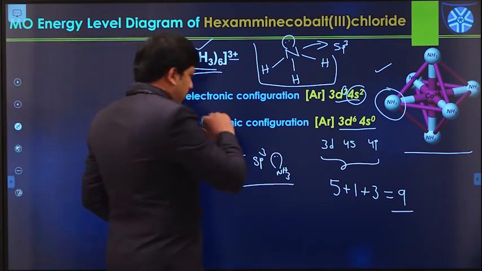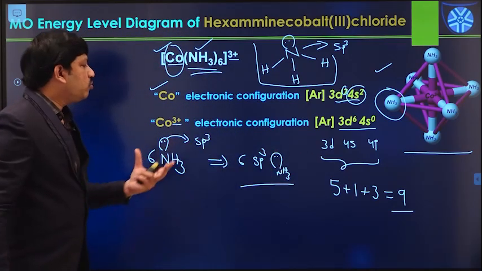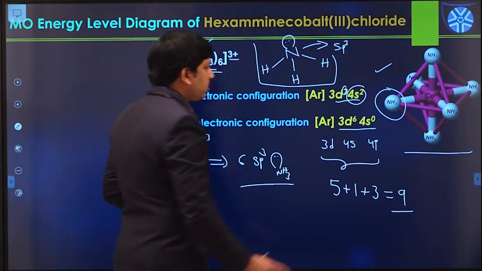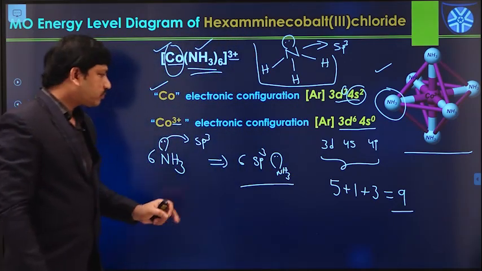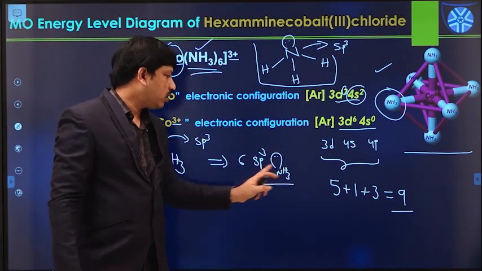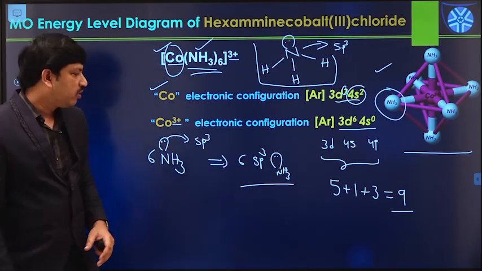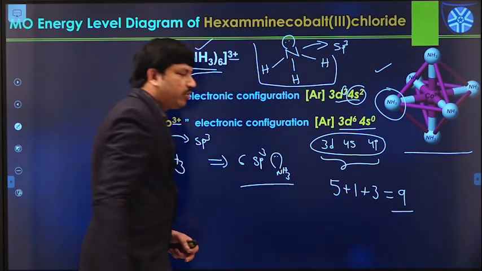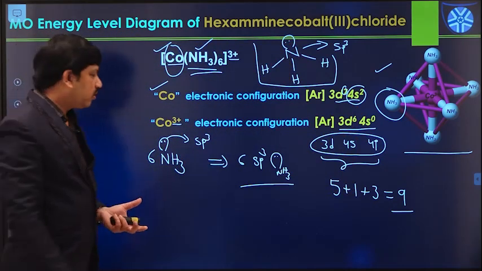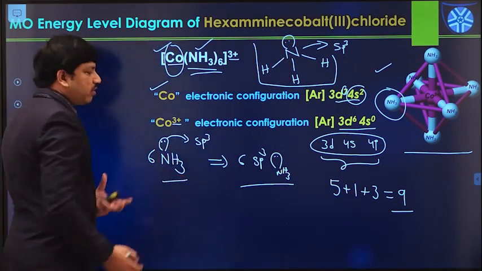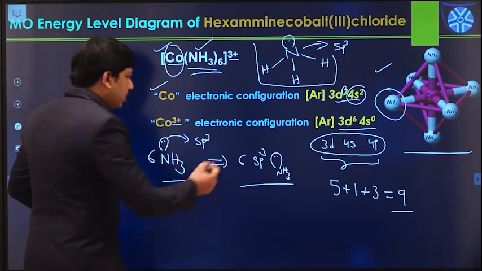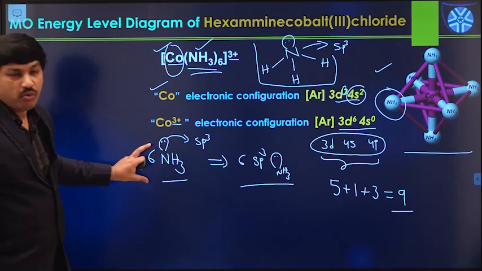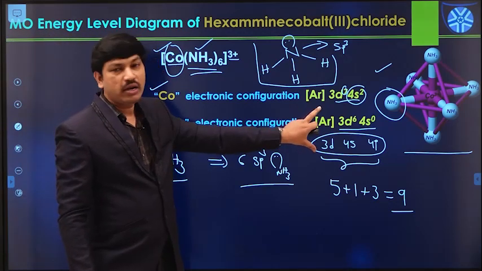Okay. So now we will see how to do the linear combination between them. That is one of the important questions. And another important point, if you see the orbitals available for the linear combination: from the metal side we have atomic orbitals only. And from the ligand side, these are sp3 hybridized orbitals. That means this is a neutral molecule, and this is a metal cation.